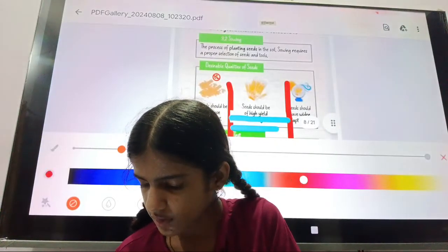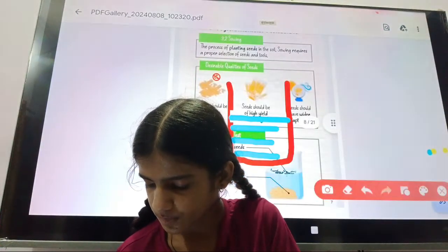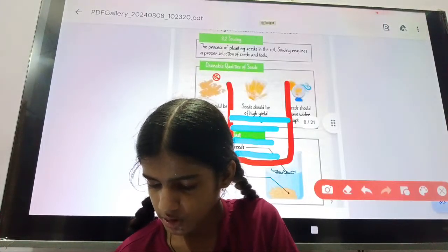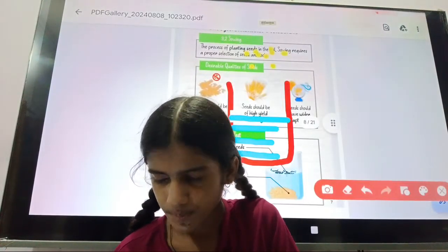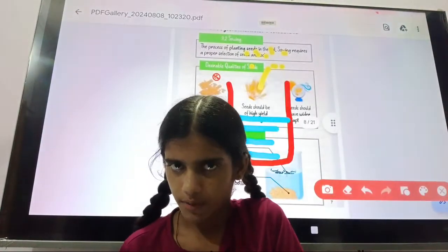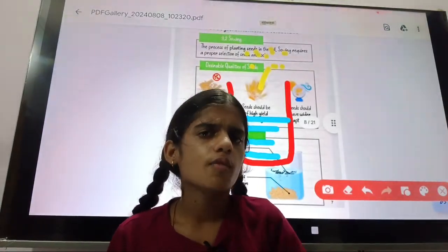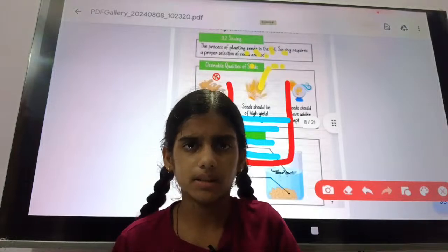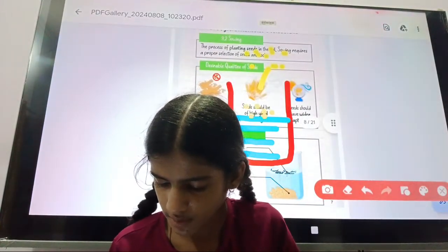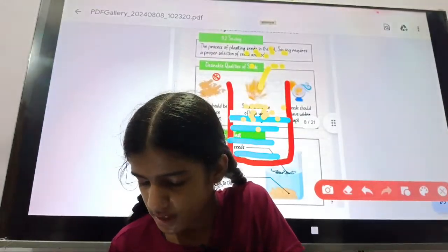Suppose your seed is of yellow color. Suppose these are your seeds, and you add them into this beaker. After some time, just about 30 to 45 seconds, you will see that the bad quality seed will float on water, but the good quality seed will sink in water.